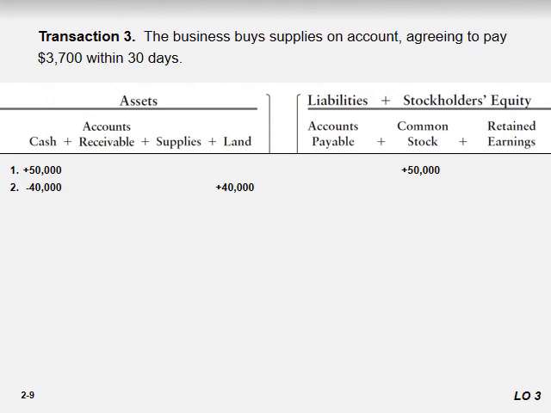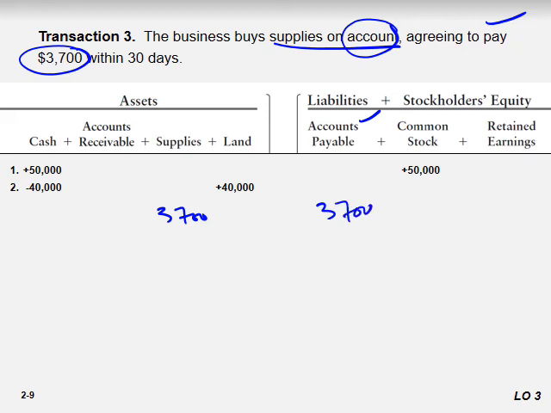Third transaction, which is the business purchases supplies on account. On account means that you are purchasing on credit, so you agreed to pay 3,700 within 30 days. So what's happening here? Remember, the transaction affects the accounting records on both sides, the giving side and the receiving side. The company receives supplies, how much? 3,700. Does the company pay the cash right now? No, it will pay after 30 days. It means we have to create a liability which is called accounts payable, 3,700. So this equation balances. Yes, it is.